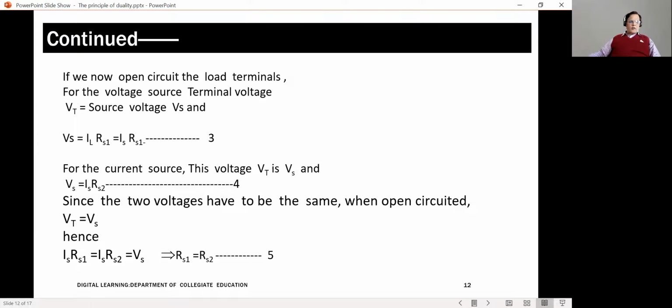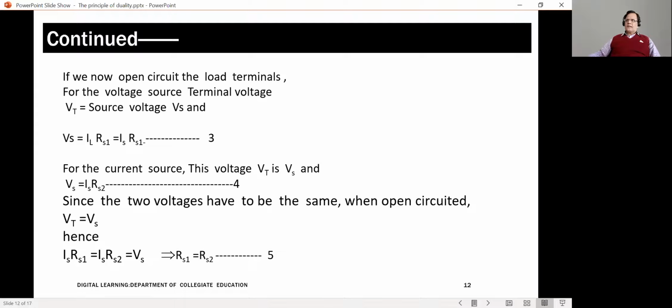So, for the voltage source, the voltage Vt can be written as Is into Rs1. For the current source, the output voltage can be written as Is into Rs2. In both the cases, the output voltage Vt is equal to the source voltage, which I have named Vs. Therefore, Is into Rs1 is equal to Is into Rs2, which means that Rs1 should be equal to Rs2.